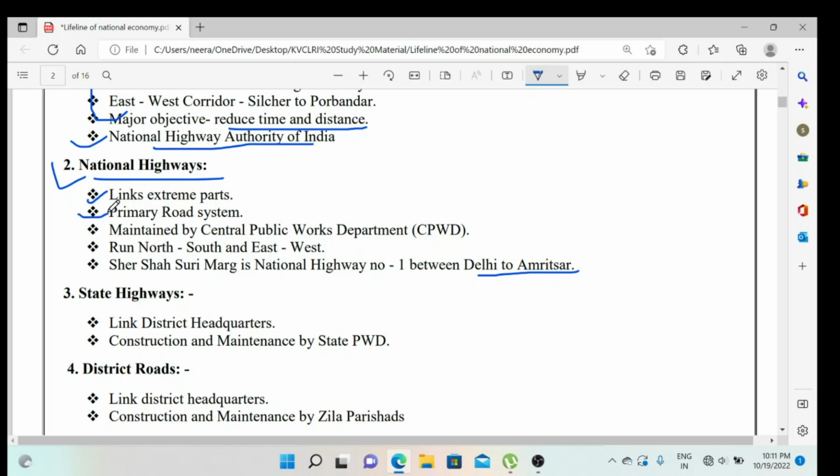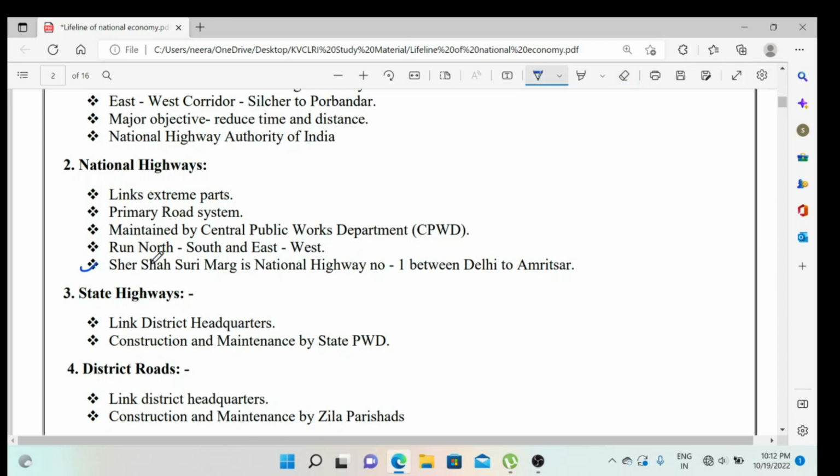Then primary road system, obviously it means it connects the main places, maintained by the Central Public Work Department, and now also undertaken by the National Highway Authority of India. They run north to south, east to west, everywhere we find our highways, with highway numbers from 1 to now 87. This much we have built.